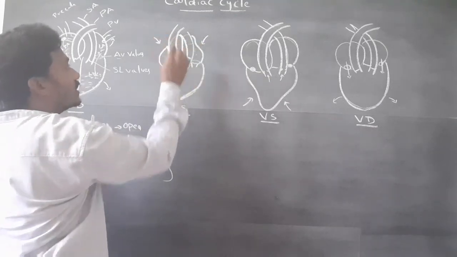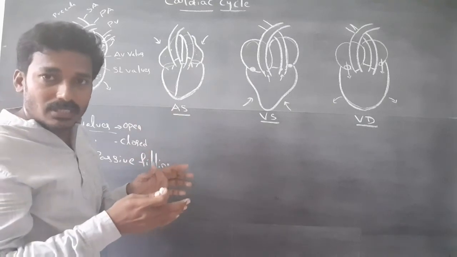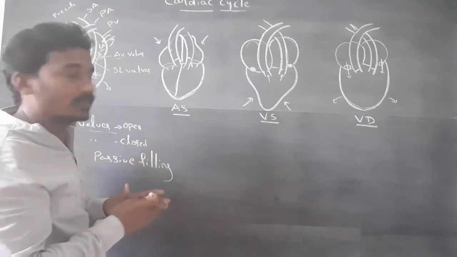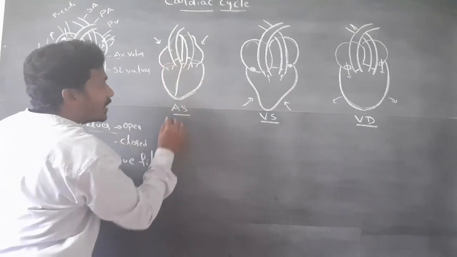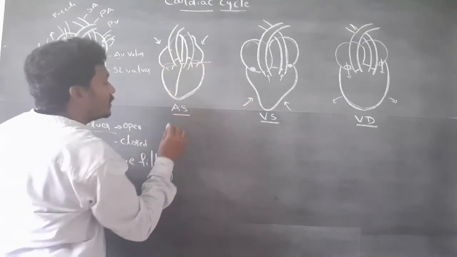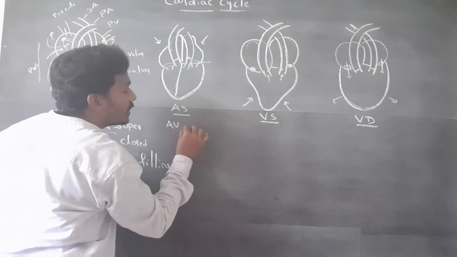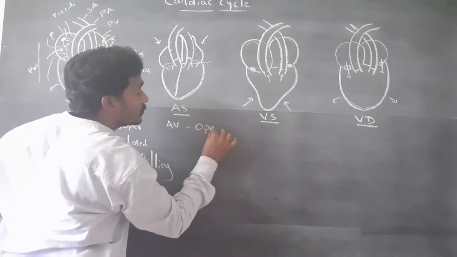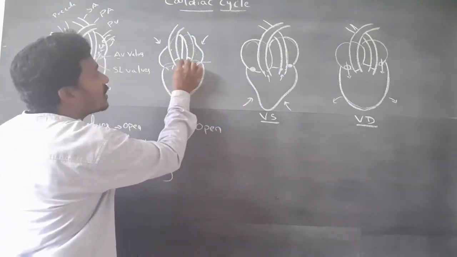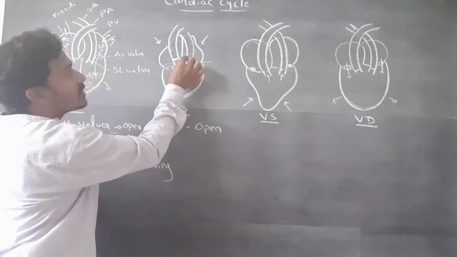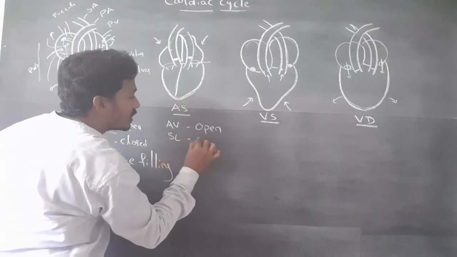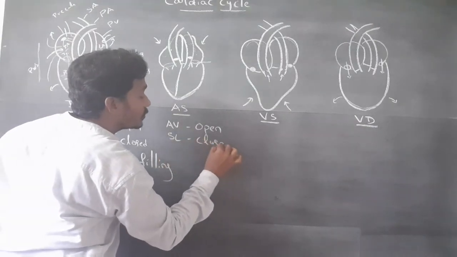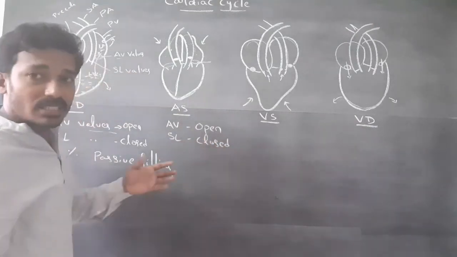This causes atrial contraction. In atrial contraction, AV valves are open and semilunar valves are closed.